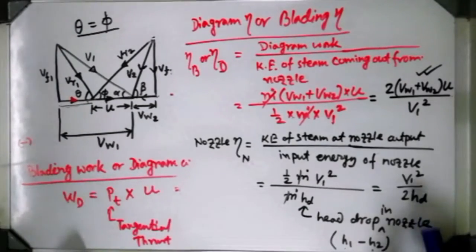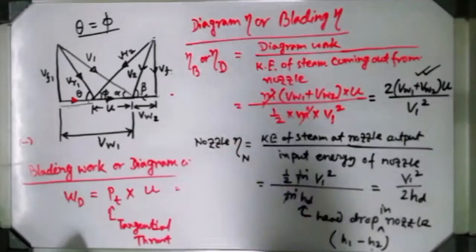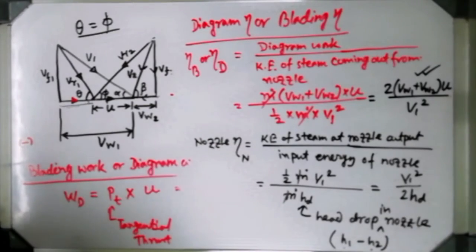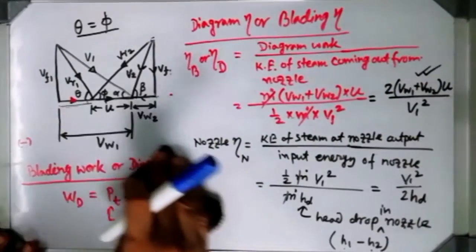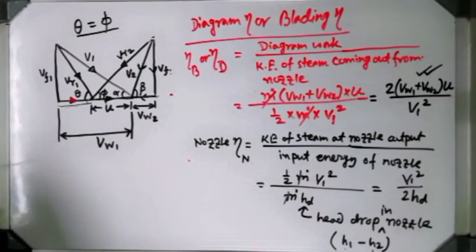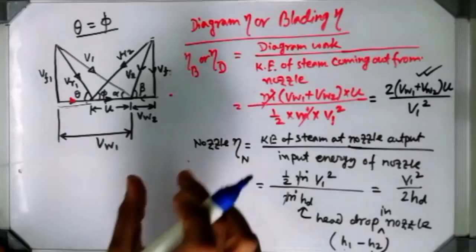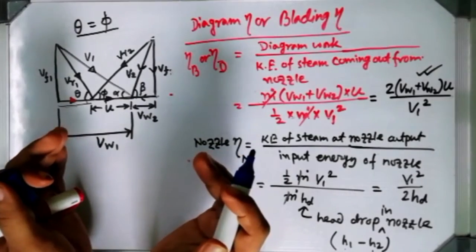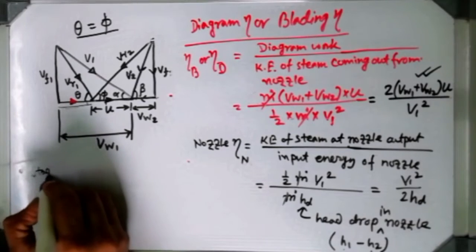Mind it that HD is the isentropic heat drop inside the nozzle, and that can be found out if you get those enthalpy values from the steam table. So this is diagram efficiency, this is nozzle efficiency. Now the last thing I should consider over here is the stage efficiency. Stage efficiency means one set of nozzle and one set of blade, they constitute one stage. So stage efficiency means obviously I have to consider both.